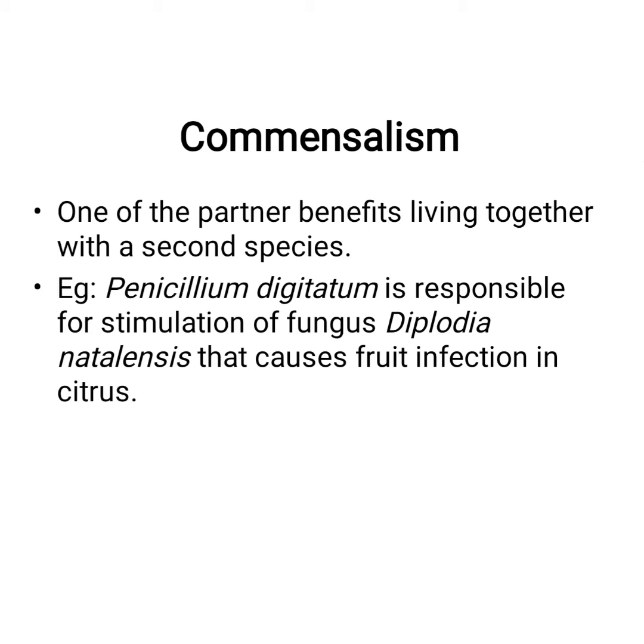Coming to commensalism, it is a type of symbiotic relationship in which one of the partners profits living together with the second species, okay? And the second species will not be affected or harmed. Neither are they affected nor harmed. Nothing will happen to them, but one partner will be benefited. Example for this is Penicillium digitatum stimulates the fungus Diplodia natalensis that causes infection in citrus fruit, okay? It is the example for commensalism. Here Diplodia is benefited and Penicillium is stimulating that, and it will neither be harmed nor anything will happen to it, okay? That is commensalism.